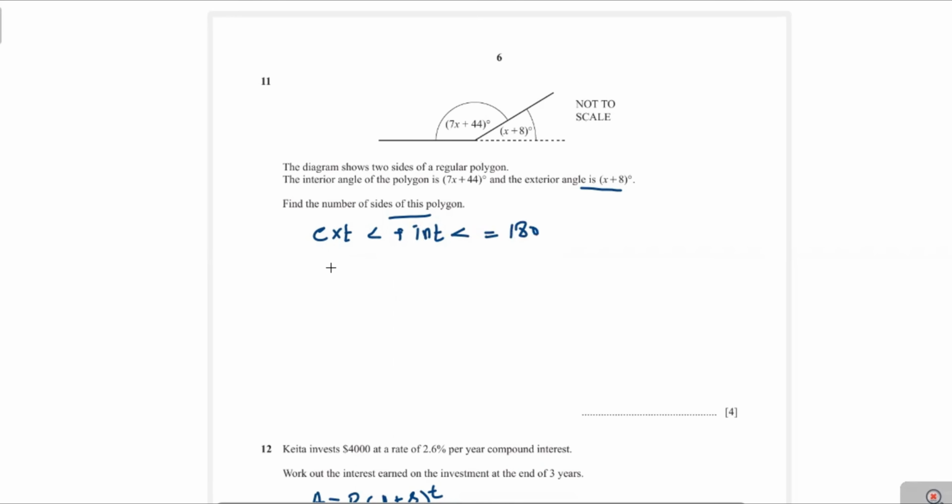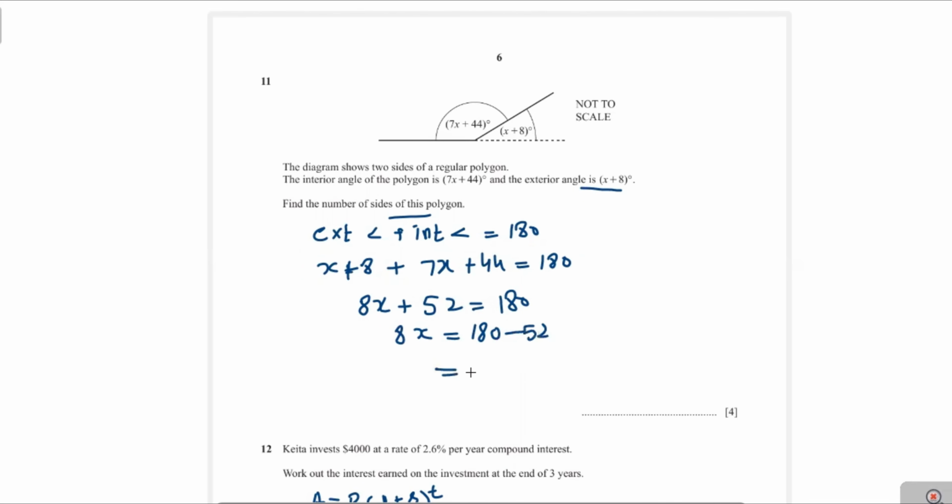Here the exterior angle is x plus 8 and the interior angle is 7x plus 44 degrees, and that's equal to 180. Now you can write 7x plus 1x is 8x, and 44 plus 8 is 52, so 8x plus 52 is equal to 180, and 8x will be equal to 180 minus 52, and that value will be equal to